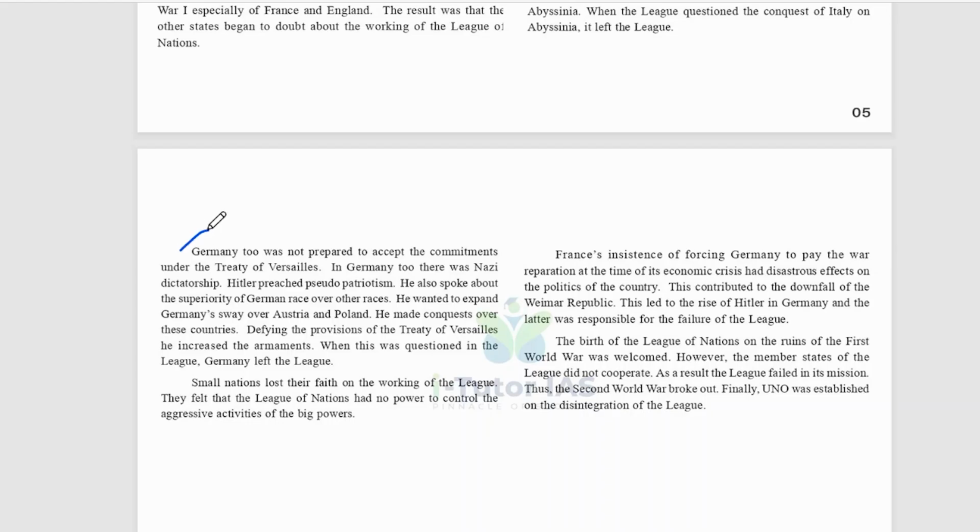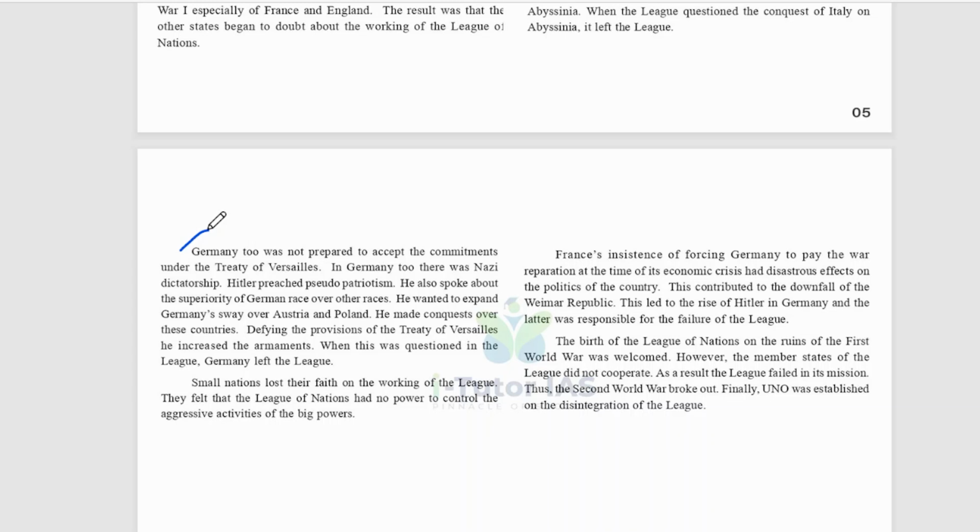So, Germany too was not prepared to accept the commitments. And under the Treaty of Versailles, in Germany too, there was a Nazi dictatorship, and Hitler preached pseudo patriotism. He also spoke about the superiority of the German race over other races, and he wanted to expand Germany's sway over Austria and Poland, and he made conquest over these countries. And defying the provisions of the Treaty of Versailles, he increased the armaments, and when this was questioned in the League, Germany left the League.